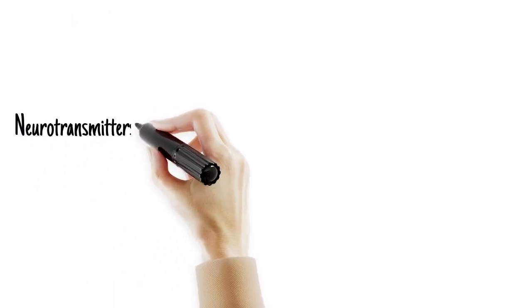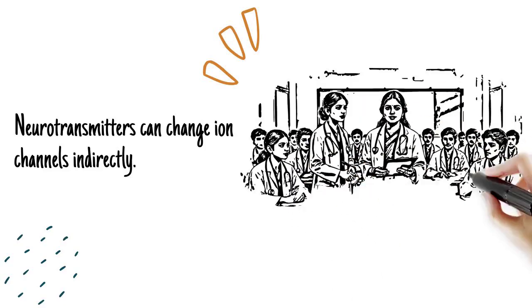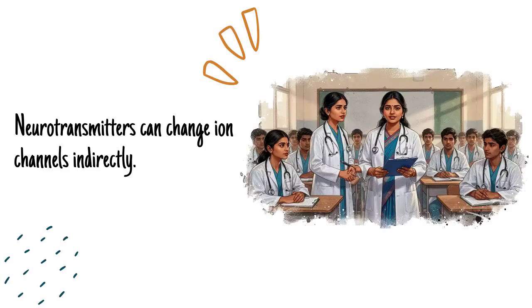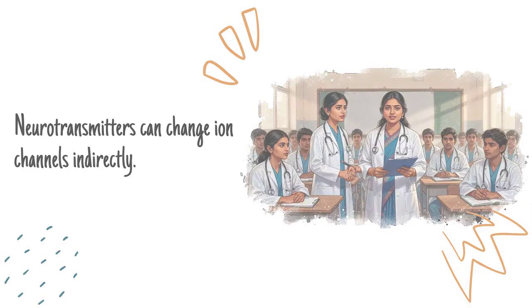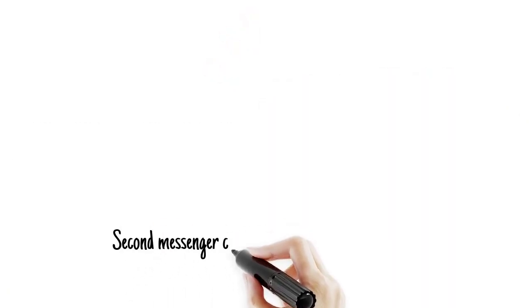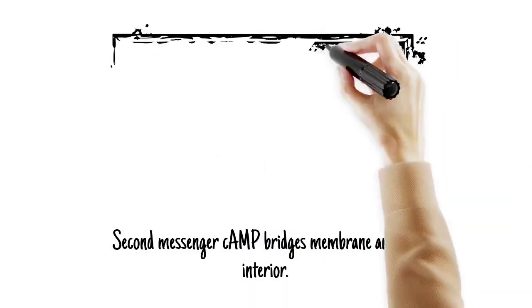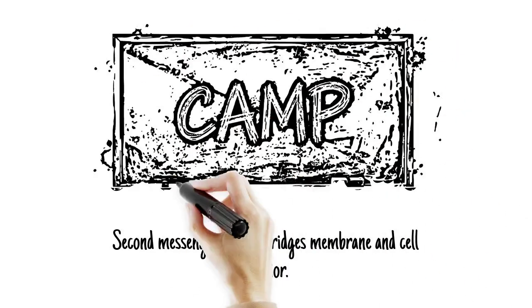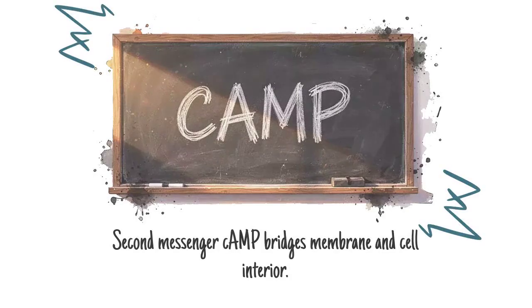This pathway illustrates a key principle. A neurotransmitter binding to a surface receptor can ultimately change the behavior of ion channels inside the cell, without those channels ever directly interacting with the neurotransmitter. The second messenger, cAMP in this case, acts as a relay signal that bridges the gap between receptor activation at the membrane surface and functional changes deeper in the cell.